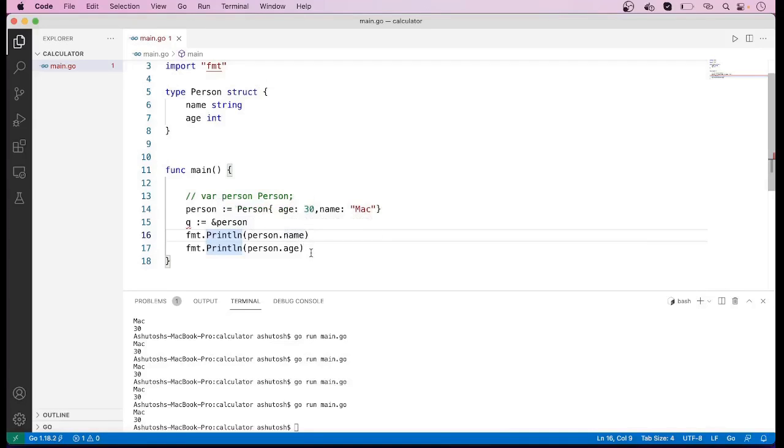Now we want to access the fields of this person variable with the help of this q variable, which is a pointer variable. So to do that, we have to use the dereferencing operator.